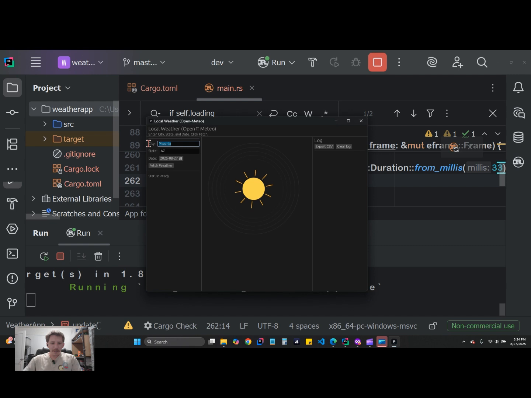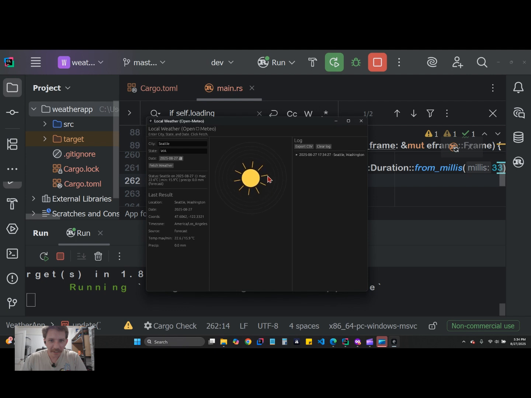Okay, let's try to type in Seattle. Just a random place here. Was that Washington, I think? I don't know. Maybe. Let's see. Fetch weather. Oh, wow. Look at that. That's cool. All that stuff fetched. This is fetching from the API, so this is accessing the internet right now.